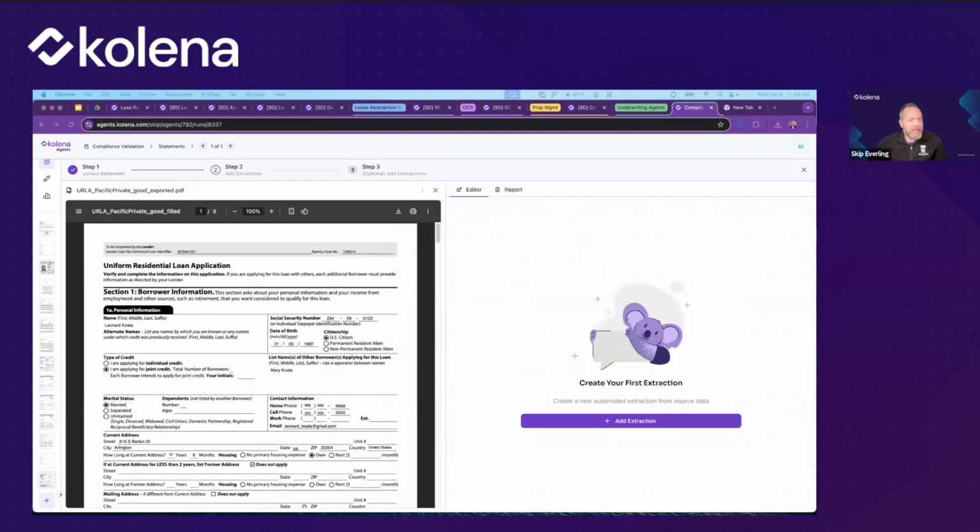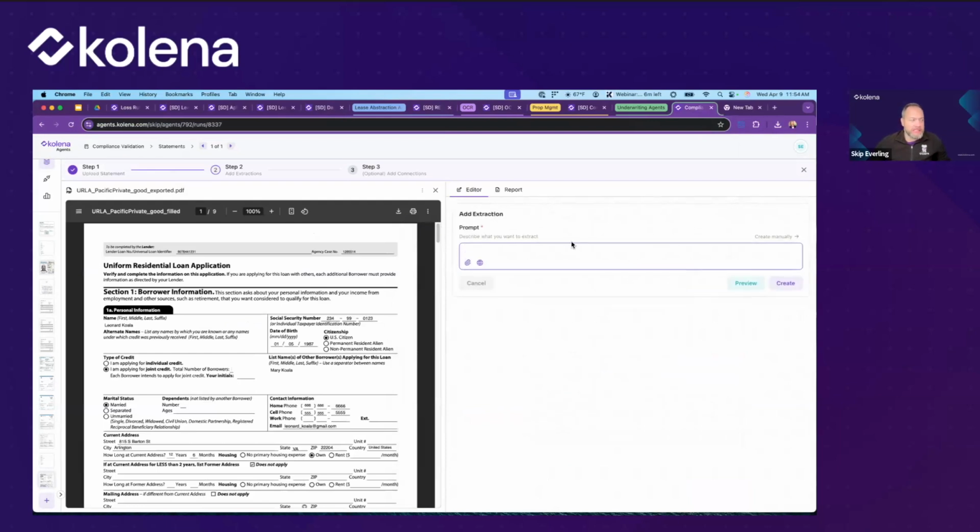And so what we'll end up being able to do is, we can do things like, of course, applicant name, just basic information. I won't spend too much time showing these basic extractions. What I want to show, though, is you can do things that look for compliance across the whole document set.